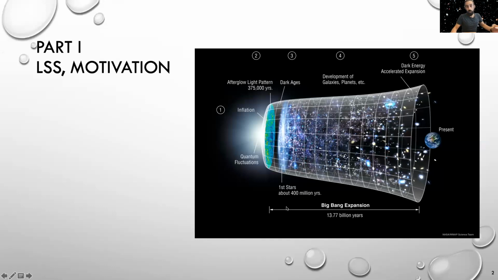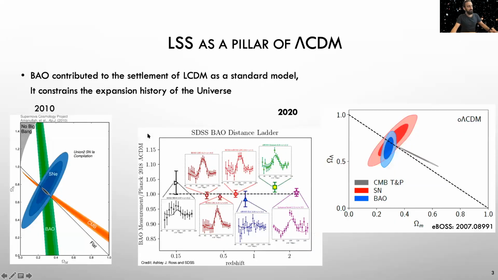First, I'll start by saying why the large-scale structure is so important in current cosmology. The analysis of galaxy clustering has been one of the pillars of the ΛCDM model. In particular, the BAO has been one of the main contributors to establishing the ΛCDM model as a concordance or standard model. It constrains very well the expansion history of the universe as a standard ruler, whereas in 2010, it was helping break some degeneracies. In the 2020s, with many independent measurements of the BAO, mainly through the SDSS series, we can break many other degeneracies and constrain Ω_Λ on its own.